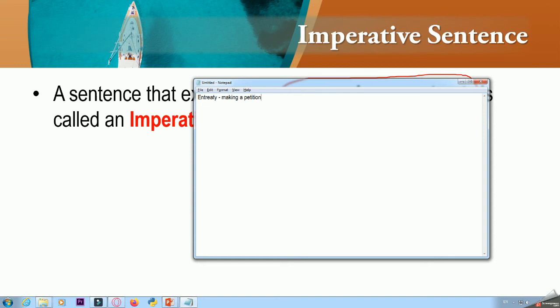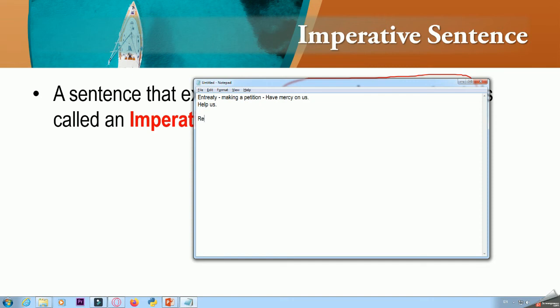Okay, a petition which is made in a whole group. For example, have mercy on us, help us. This is an example of a mass petition being made or a request being made by a large group of people, that is entreaty.